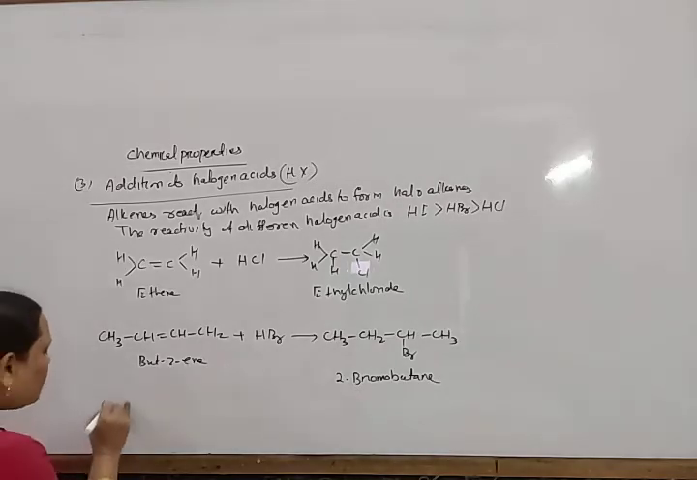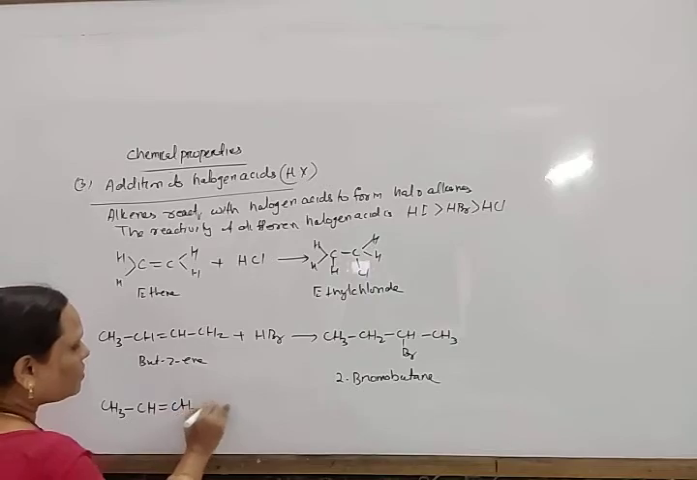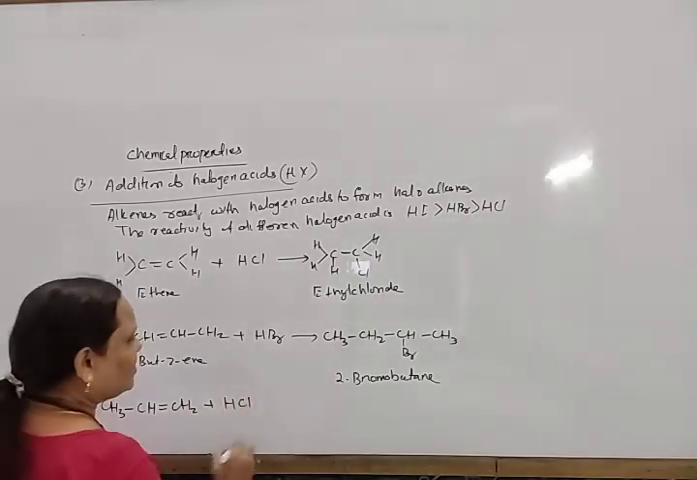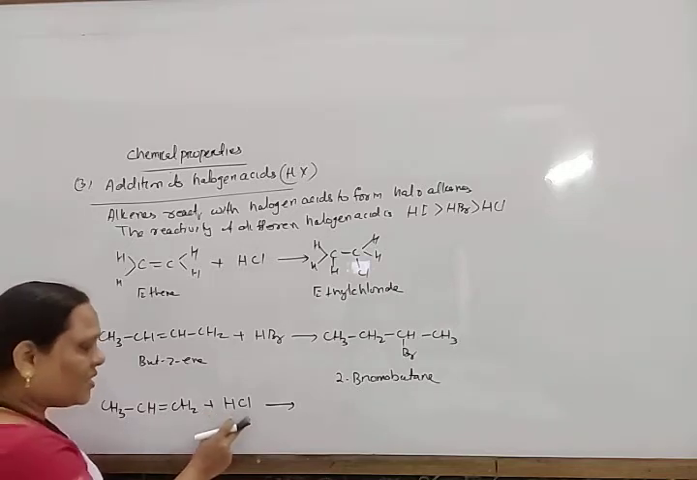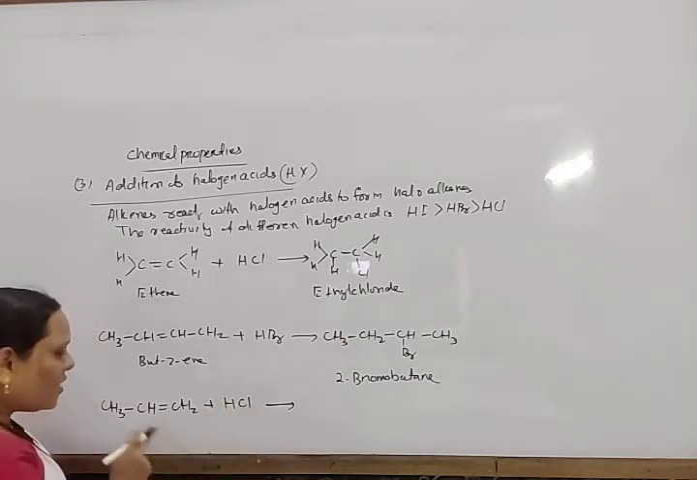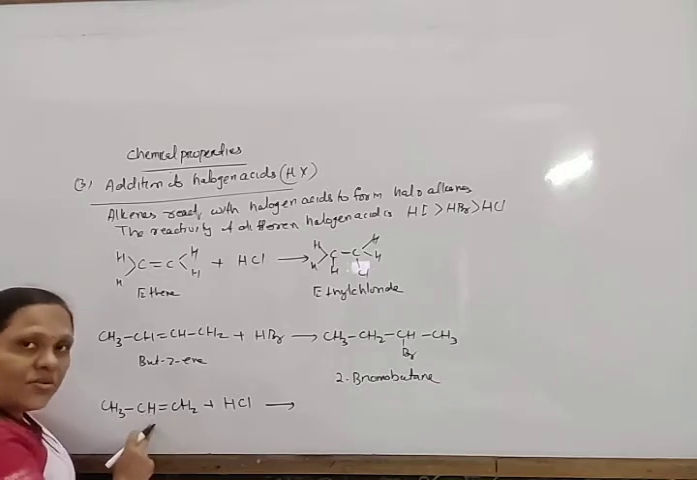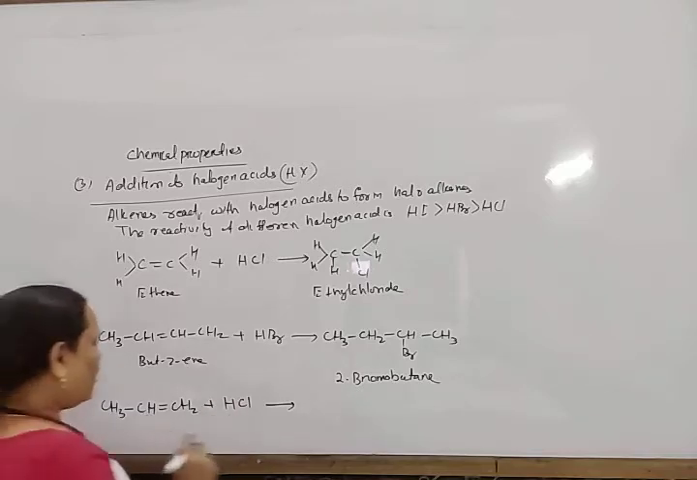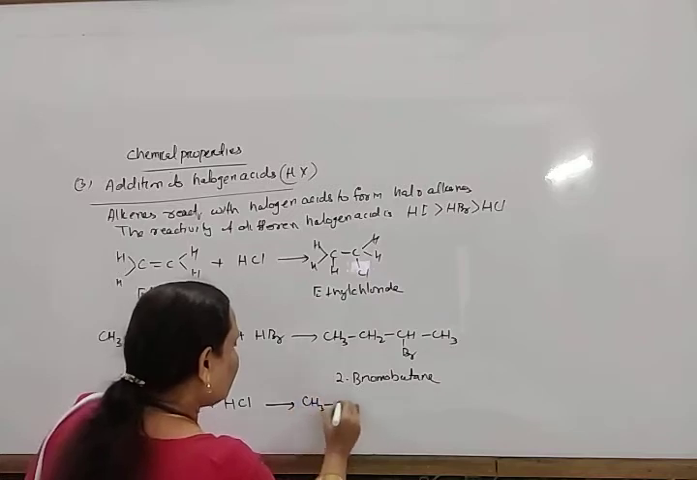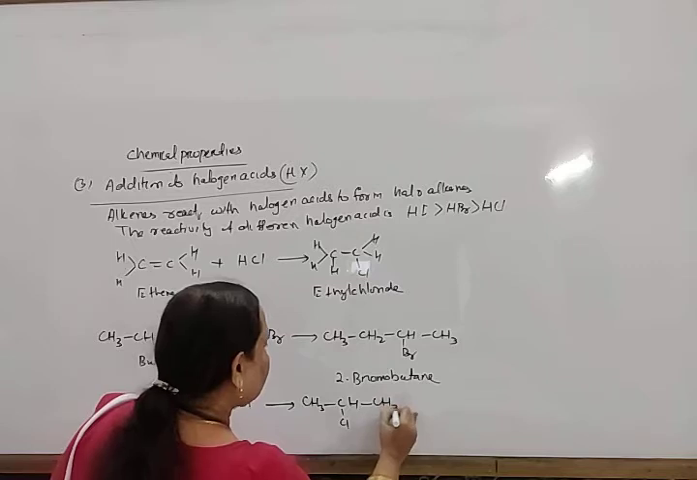Look here, suppose I have taken propene, CH3CH double bond CH2, and here addition of HCl takes place between hydrogen and chlorine. Hydrogen is positive, chlorine is negative. This chlorine will move towards that carbon which contains less number of hydrogen. So between this double bonded carbon atoms, here it contains 1 hydrogen, here it contains 2 hydrogen. Then this chlorine will come here and it will form CH3, CH, Cl, and CH3.